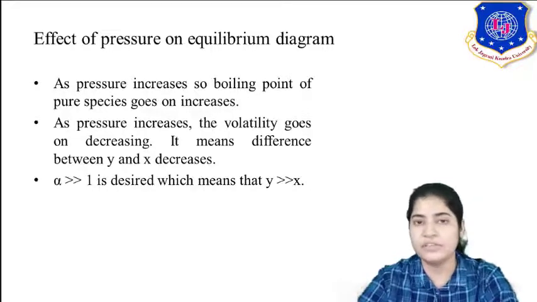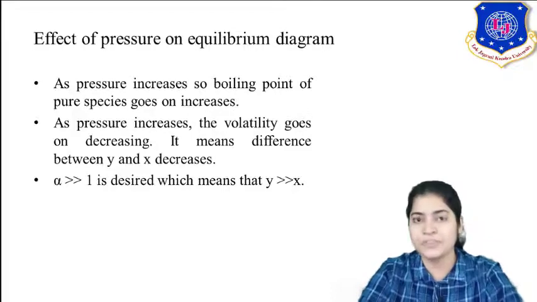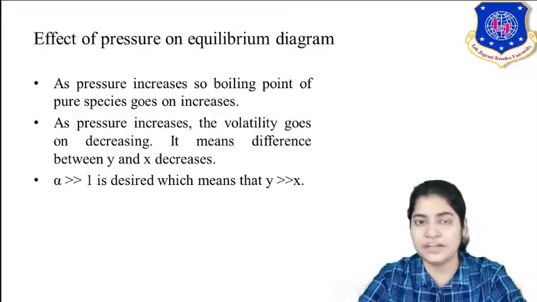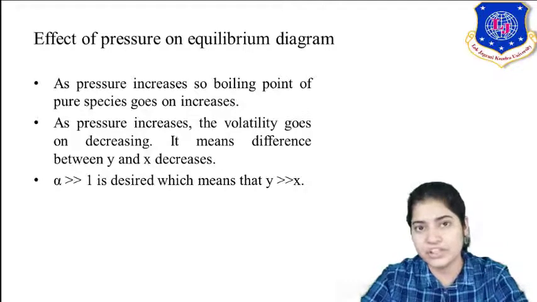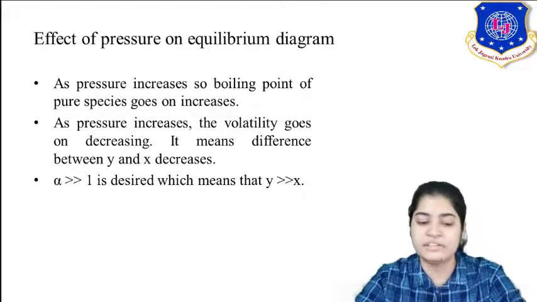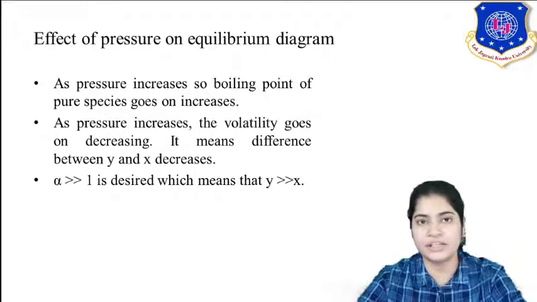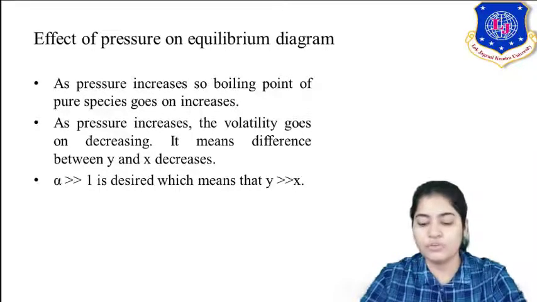That was discussed earlier also, in the last lecture: relative volatility is the factor which decides the separation tendency of the more volatile and less volatile component. The greater the relative volatility, the easier it is for vapors to form, for your more volatile component.